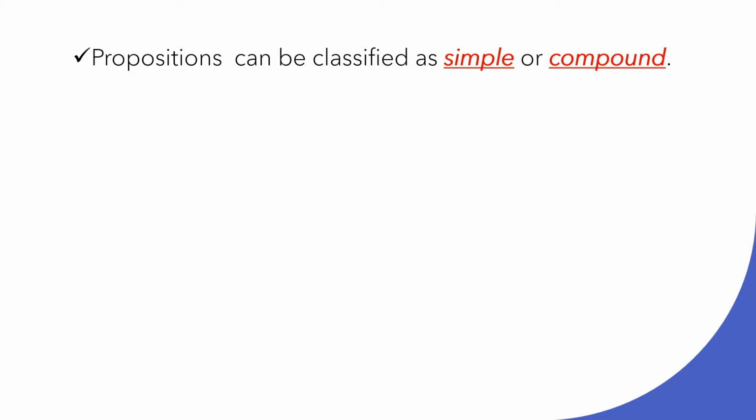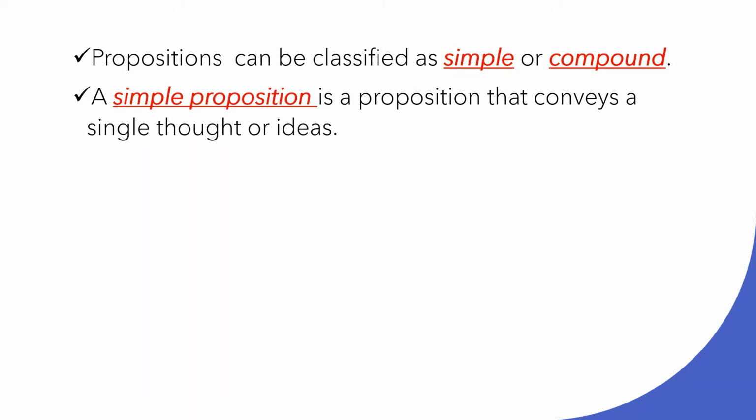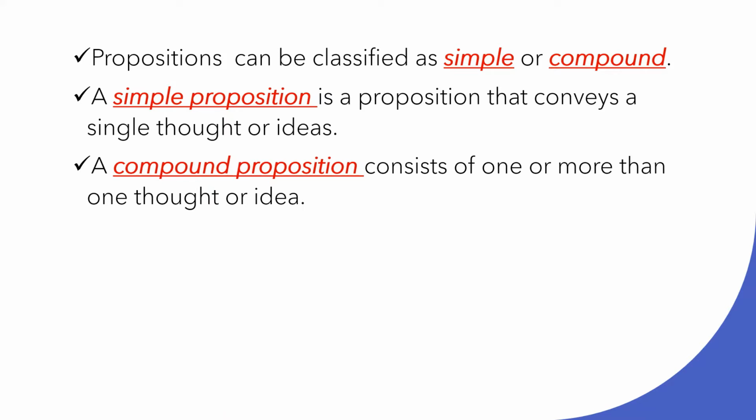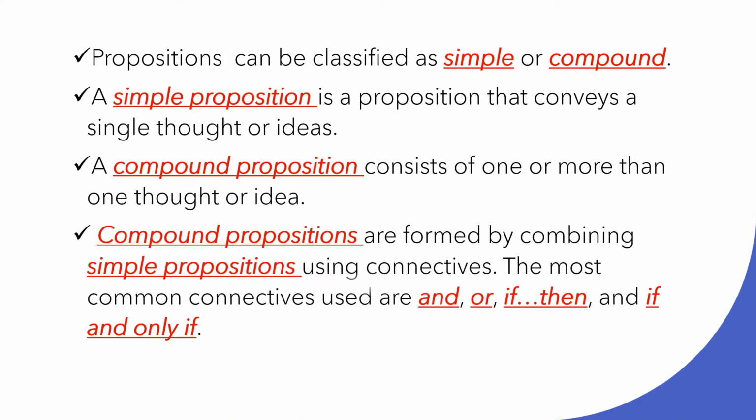Now, propositions can be classified as simple or compound. A simple proposition is a proposition that conveys a single thought or idea. A compound proposition, on the other hand, consists of more than one thought or idea. Compound propositions are formed by combining simple propositions using connectives. The most common connectives used are and, or, if then, and if and only if.